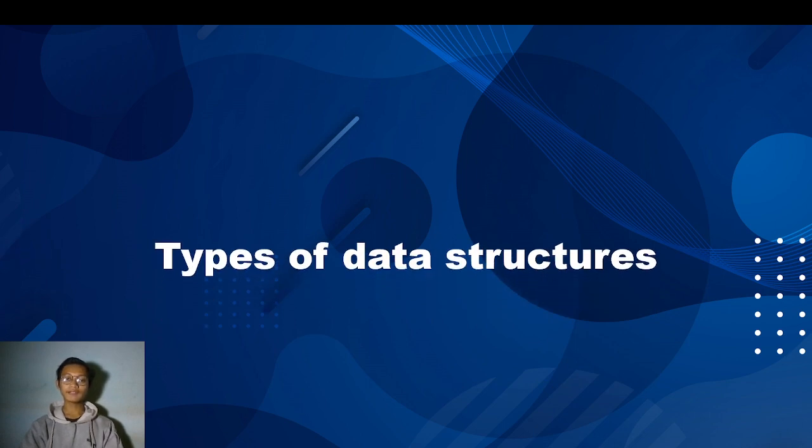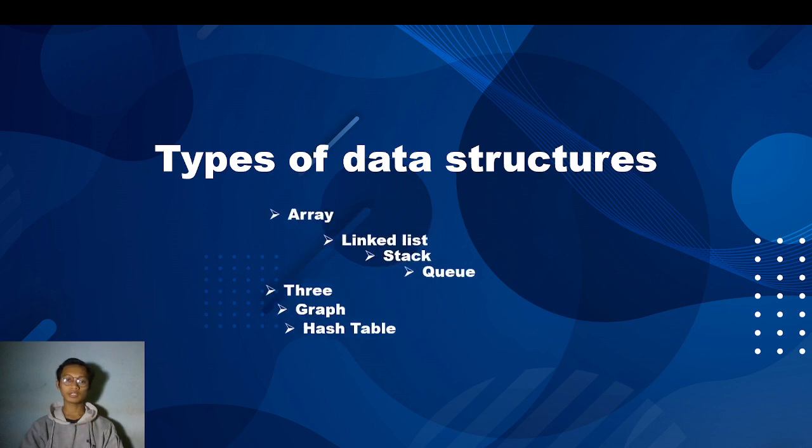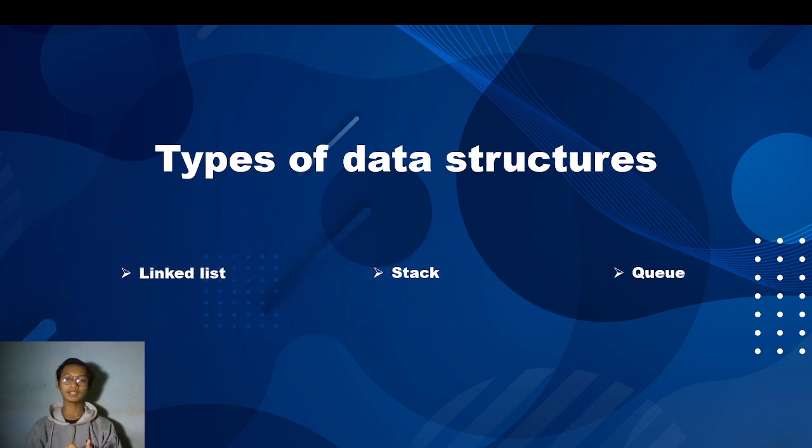Okay, next, types of data structures. Now, these are the types of data structures, namely array, linked list, stack, queue, tree, graph, and hash table. But this time I will explain three types of data structures, namely linked list, stack, and queue.